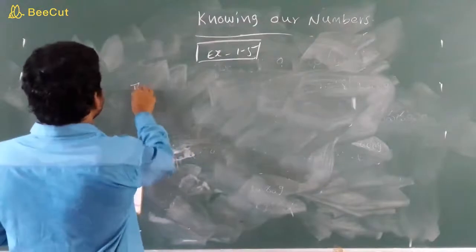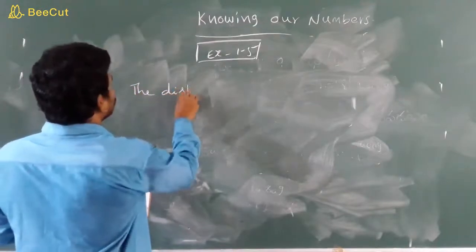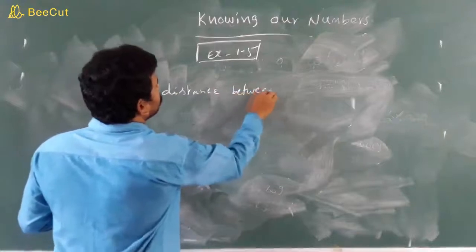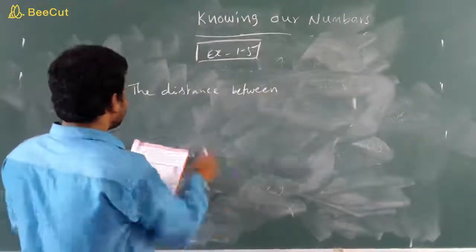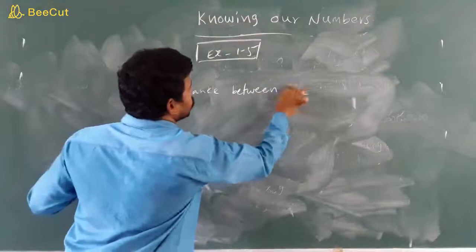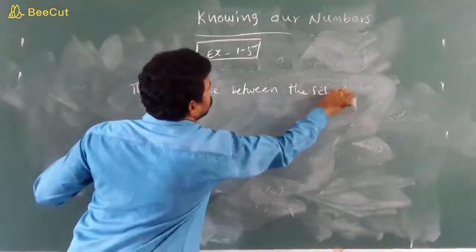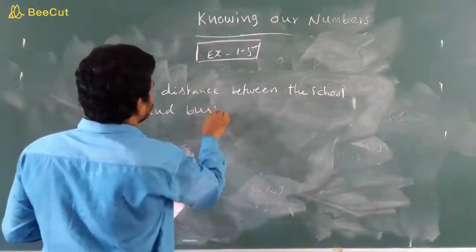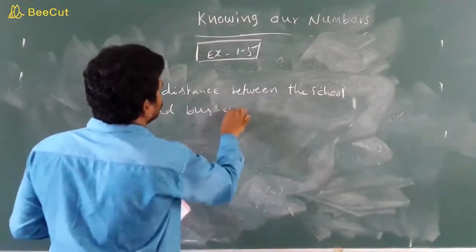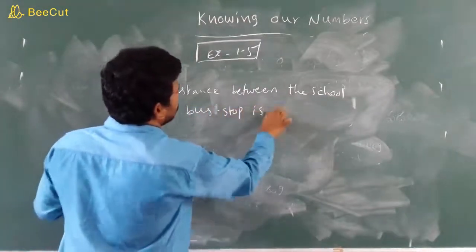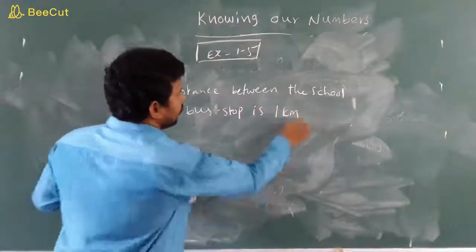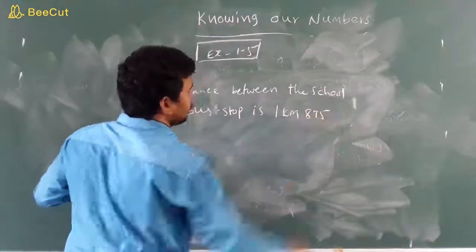The distance between the school and bus stop is how much children? 1 kilometer 875 meters.